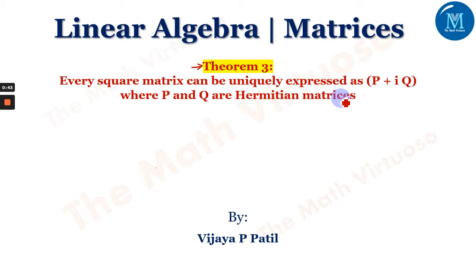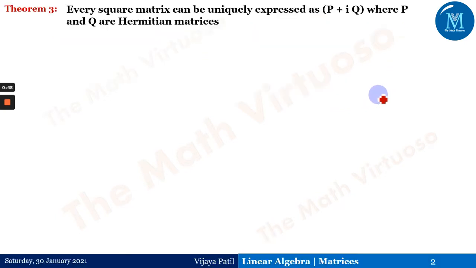Now, in the third case, one new thing is coming into the picture, that is i. Let us go ahead and explore the theorem and the proof of that. Again, a few things we have to take into consideration, that is the uniqueness. This form is different, that is P plus iQ, where P and Q are Hermitian matrices.